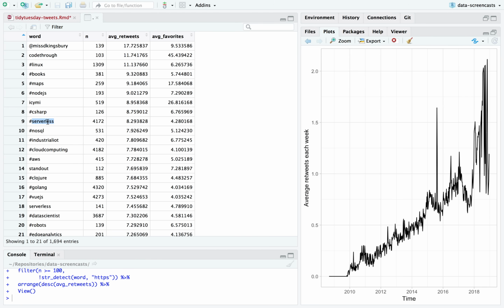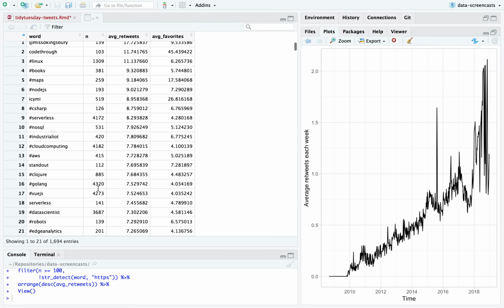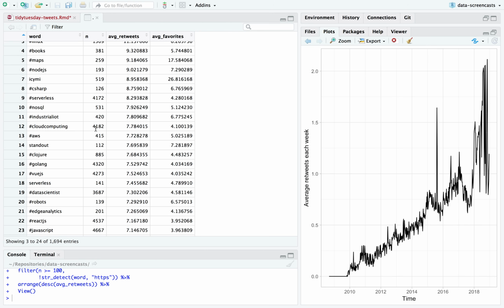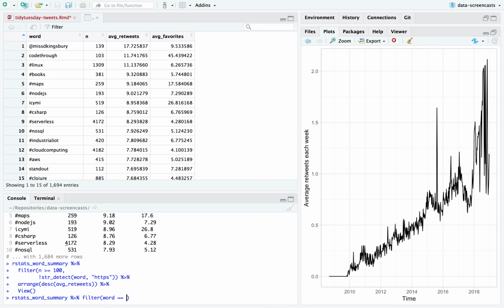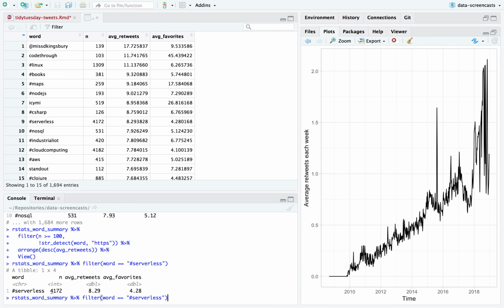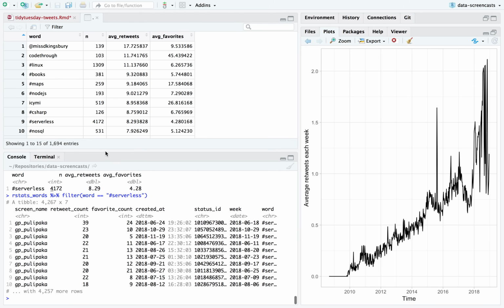Yeah. Here we have another set of bad actors. There's a lot of hashtags that are used a little over 4,000 times and get a lot of retweets. That 4,000 makes me immediately suspicious. If I try looking for, let's start with serverless. It's the kind of thing you don't see in general in the rstats hashtag. Word equals serverless. I'm going to look at rstats words. Count. Screen name.